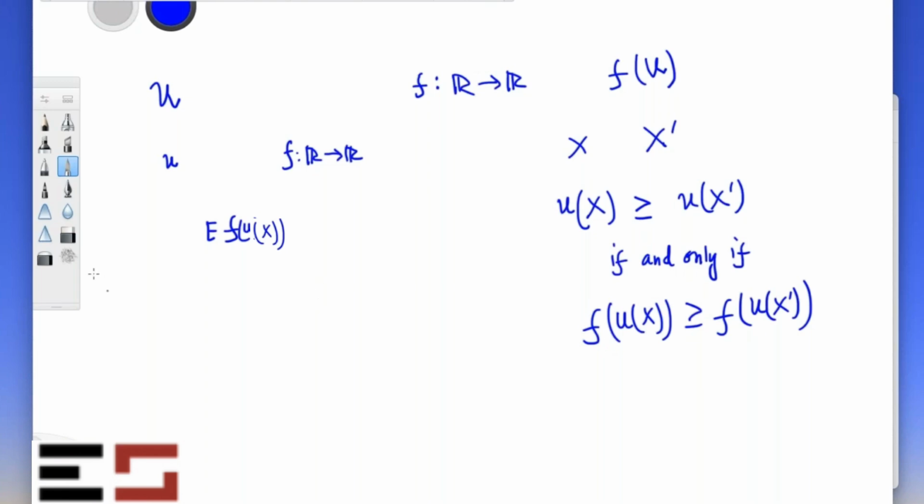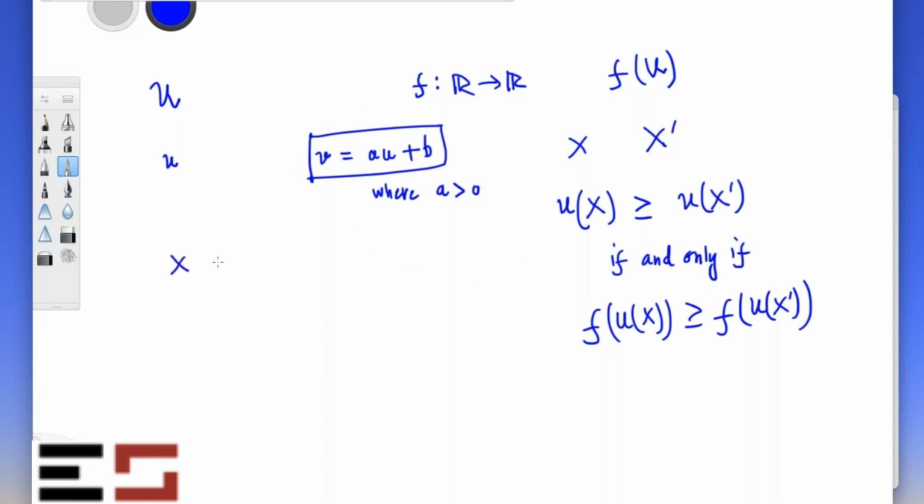Consider v, which is a times u plus b, where a is positive. That will work. So basically, if you want to transform small u and also preserve the expected utility form, then these are the transformations which will work.